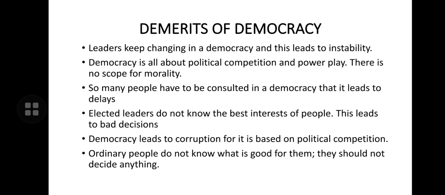Sometimes the elected leaders may not know the best interest of people, what people need, and this leads to bad decisions. Democracy leads to corruption, for it is based on political competition, and ordinary people do not know what is good for them. They should not decide anything.